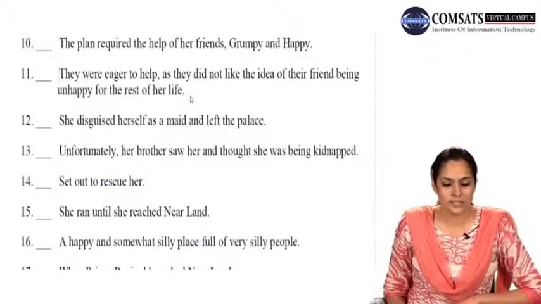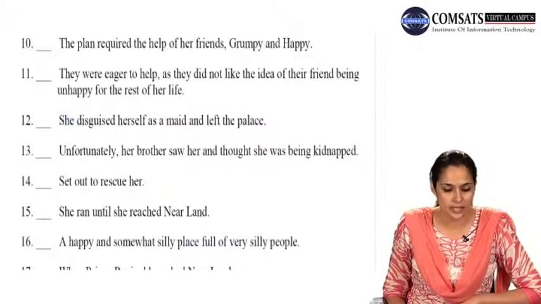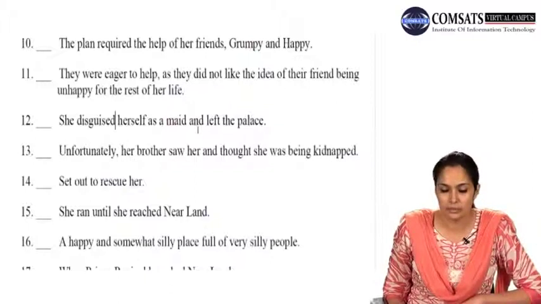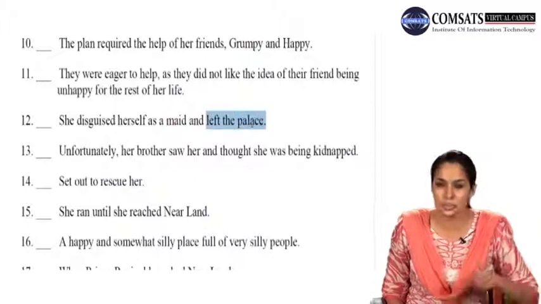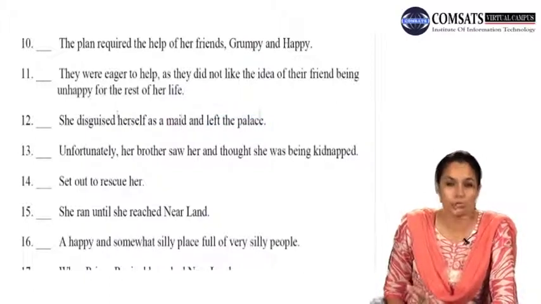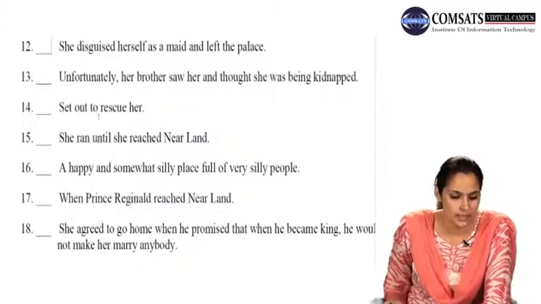Number 12, she disguised herself as a maid and left the palace. She is the subject, disguised is the verb, and we have two sentences connected, and the second sentence is left the palace. She did two things, she disguised and left. So we have one subject and two verbs. So your number 12 is also a sentence.